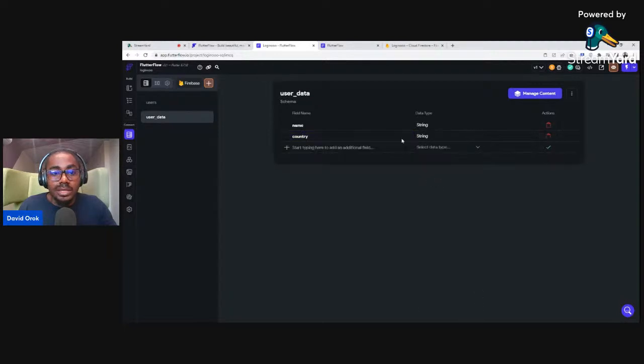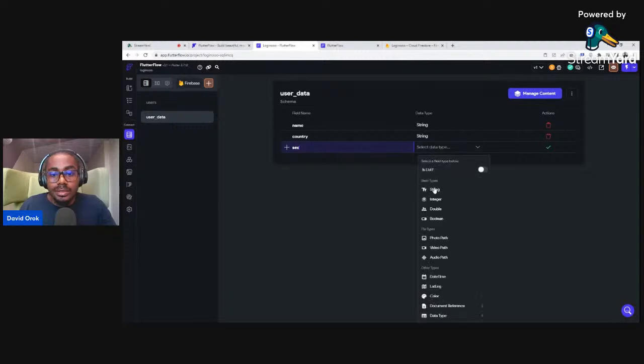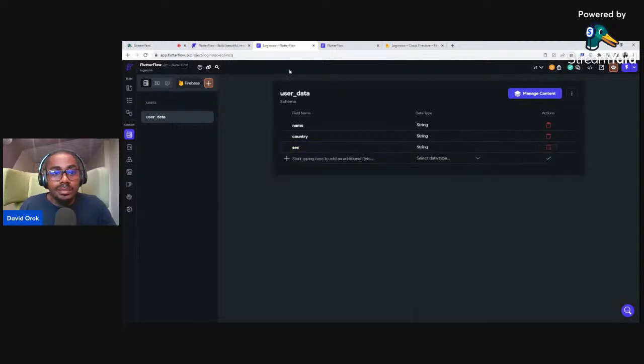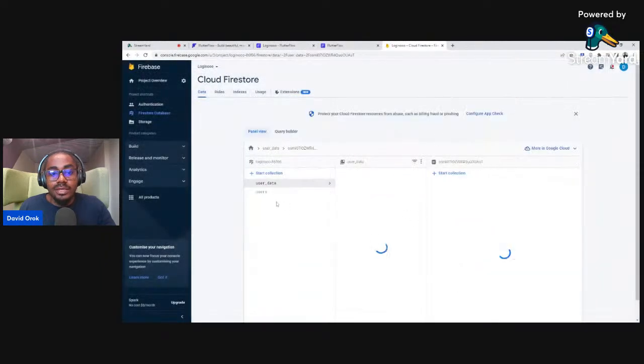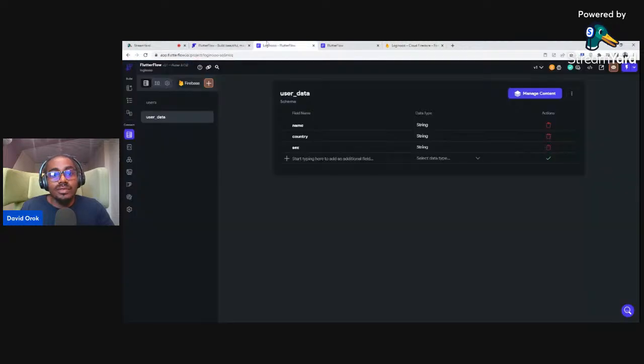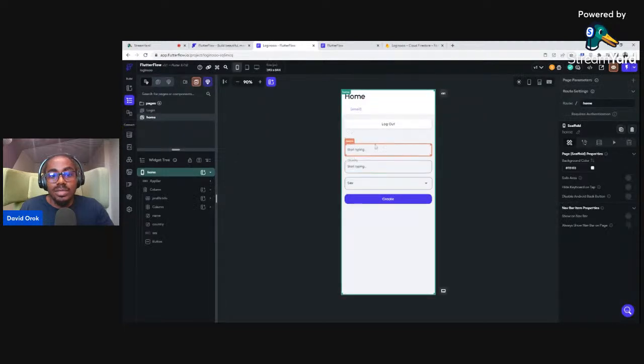You click on check, and then sex is going to be string as well, and that's it. So we will come back here and just click and save. All right, so now everything works out fine. Firebase will show us a default here. So the idea is there has to be a default here, and you have to set up your structure here as well before you can go ahead and create a document that submits some things inside Firebase.